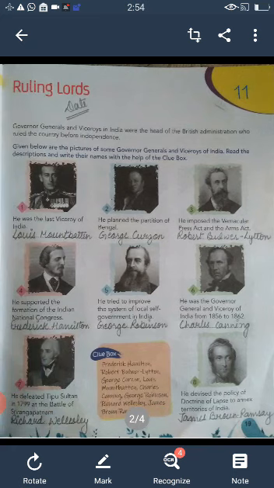Some ruling lords photographs and their description is given here. We must understand the information and then write the correct answer. Question number 1. He was the last Viceroy of India. Answer is Louis Mountbatten.